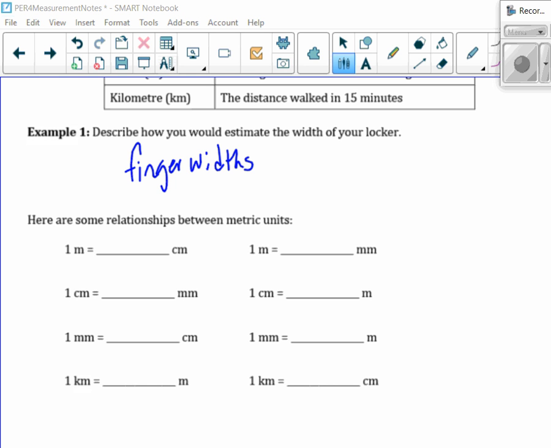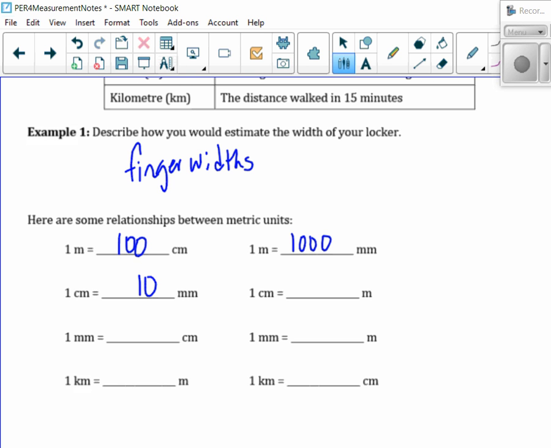Okay, so here's the relationship between the metric units. 1 meter is how many centimeters? 100. 1 meter is how many millimeters? 1,000. 1 centimeter is how many millimeters? 10.